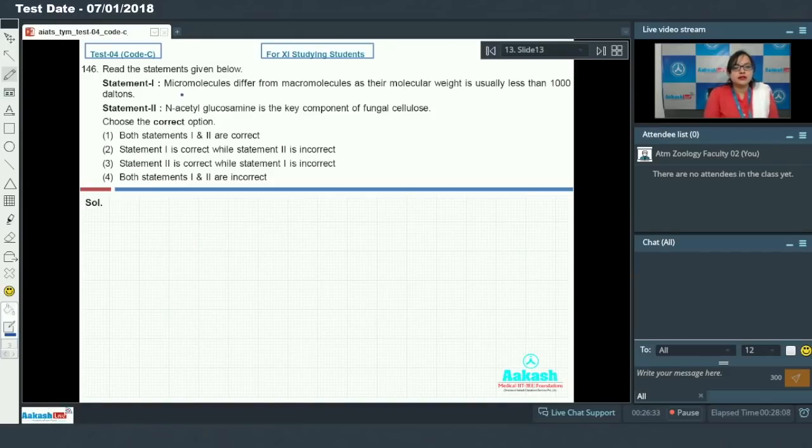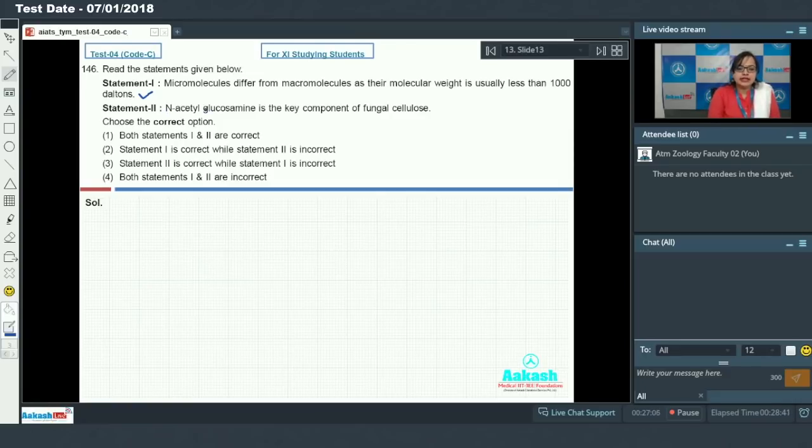Question 146, which says read the statements given below. Statement 1. Micromolecules differ from macromolecules as their molecular weight is usually less than 1000 Daltons. This statement is correct. As you all know, micromolecules have molecular weights less than 1000, while macromolecules have molecular weights more than 10,000 Dalton, with exception of lipids. Lipids have molecular weight less than 800 Dalton, but still they are included in the category of macromolecules.